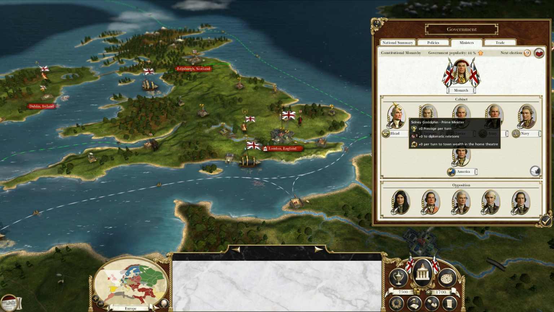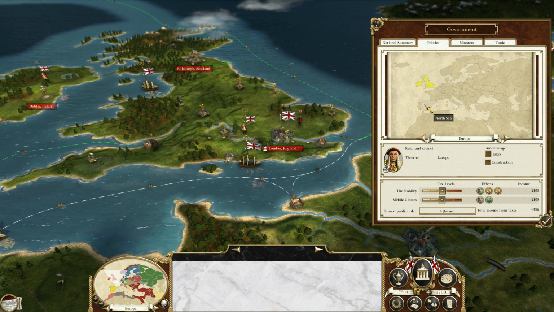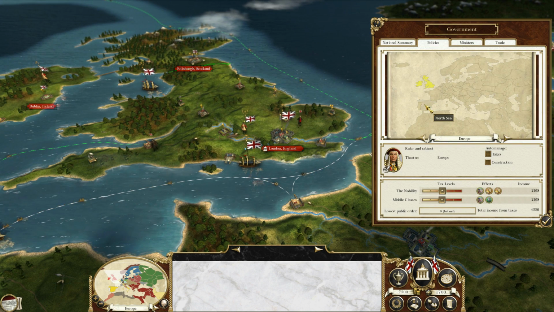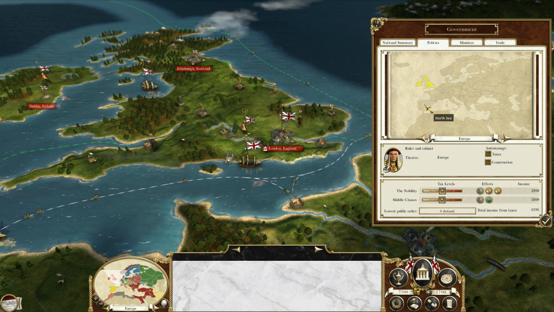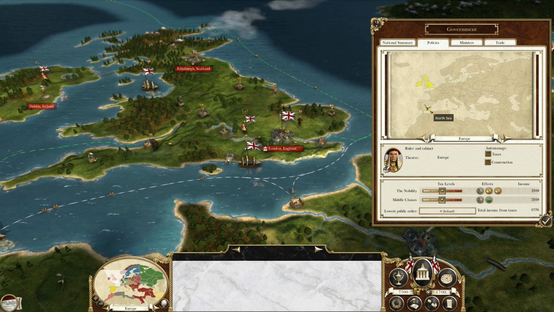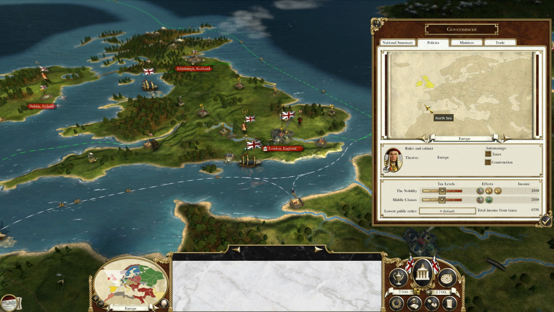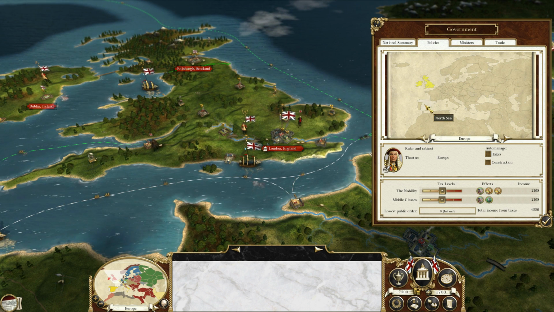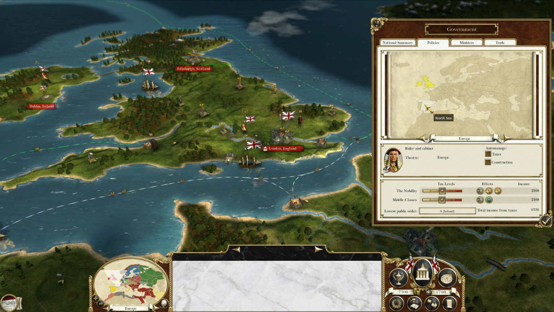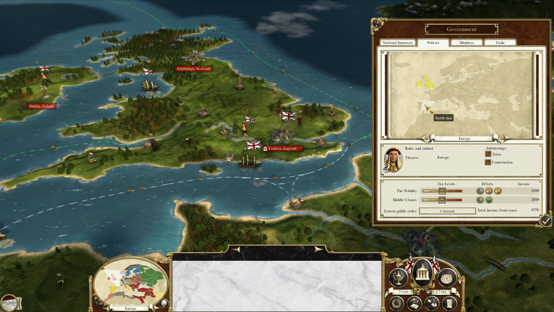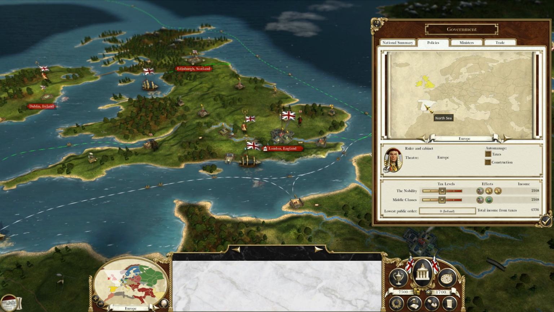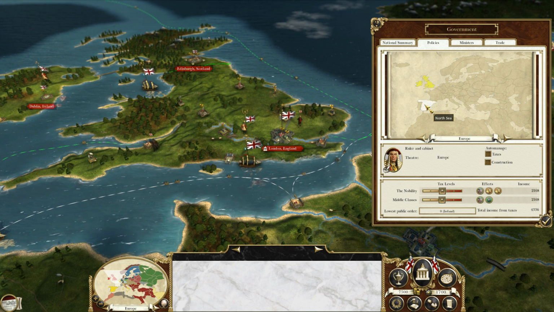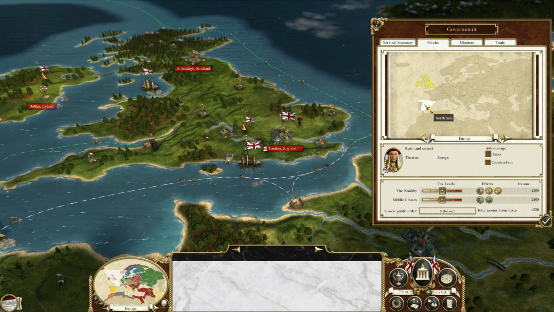Now on a constitutional monarchy you will have a couple of very nice positives. Number one is you will have a +1 to your noble class and also a +1 to your lower class. So versus an absolute monarchy, which gives you -2 for the lower class, you actually get a +1.